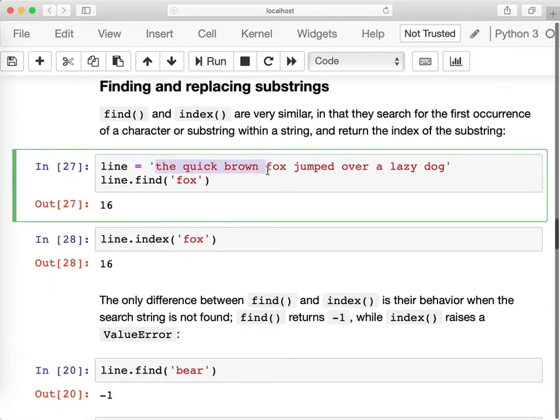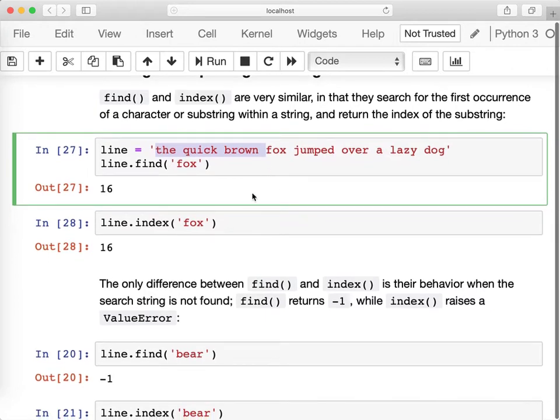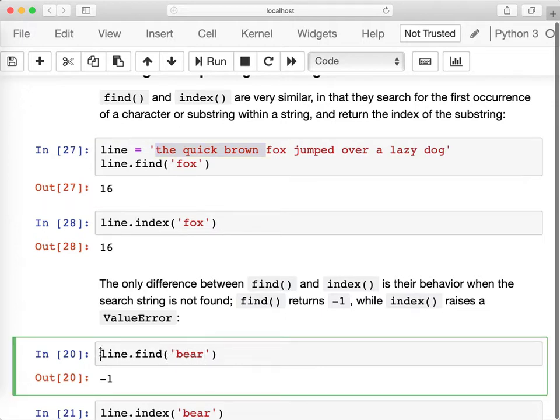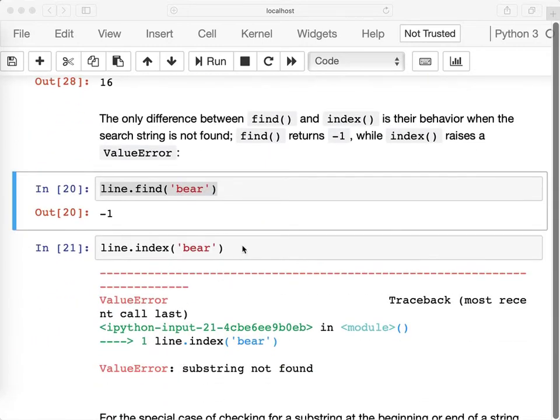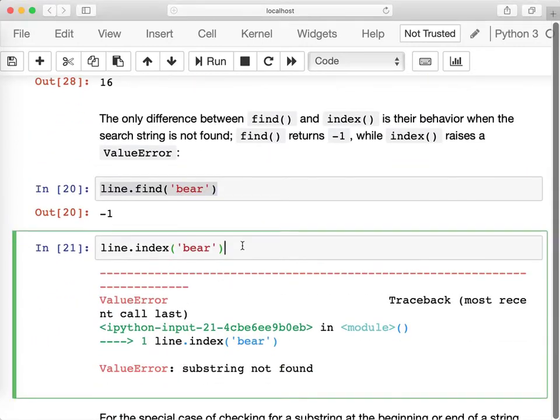The difference between find and index is when they do not find a match. If find doesn't find a match, it returns -1. So -1 is used as a special value that we can test for, for course correction if we don't find this substring. Index, on the other hand, will not return anything.